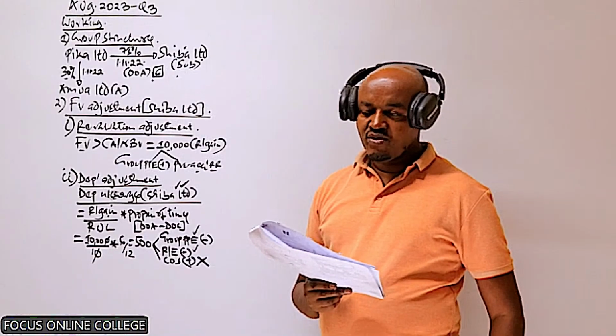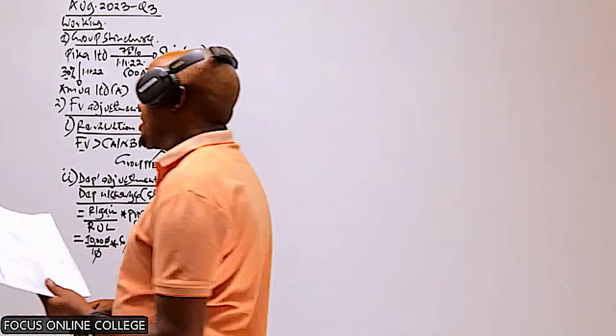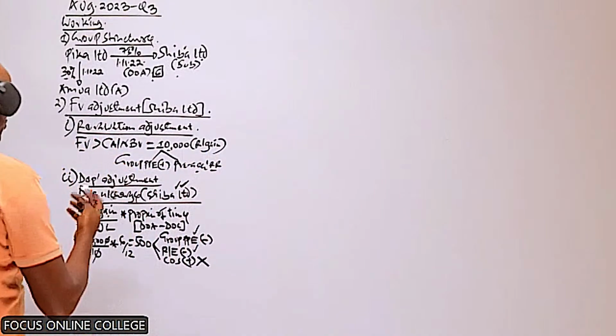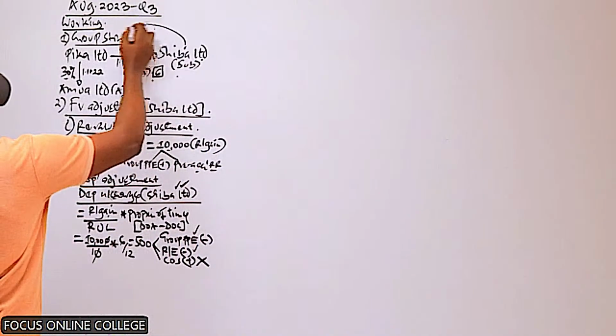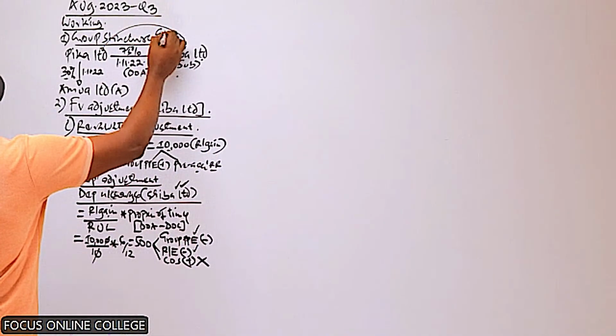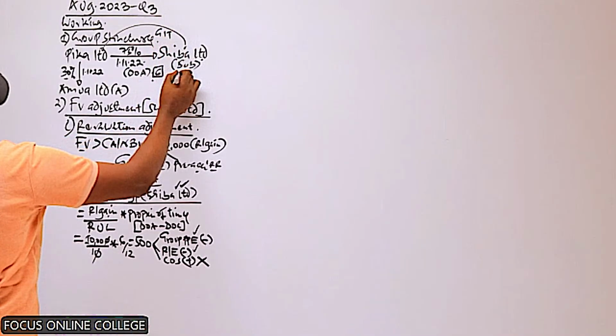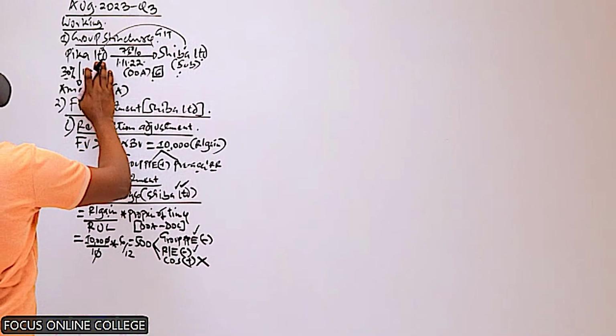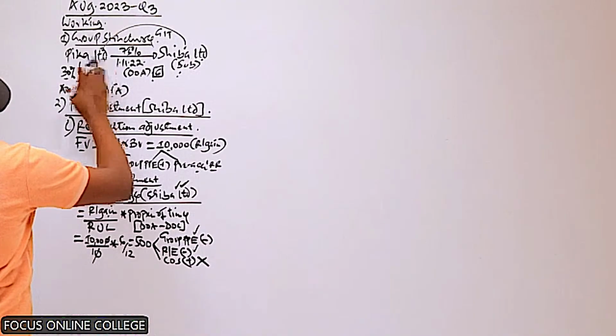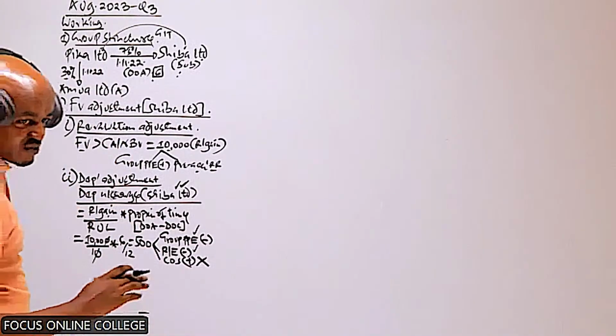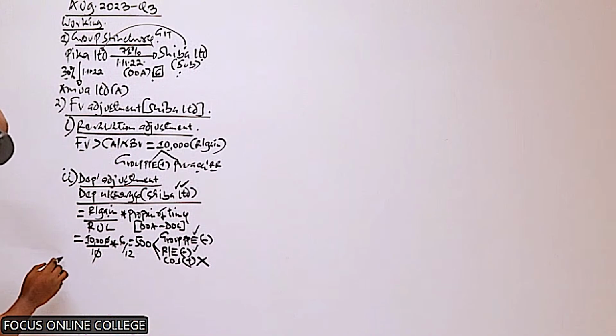I hope you can remember what that is. Automatically, that is what we refer to as goods in transit. These are goods which were sent by this company, but when the year was coming to an end, the other company had not received nor recorded those goods. So we refer to them as the goods in transit.